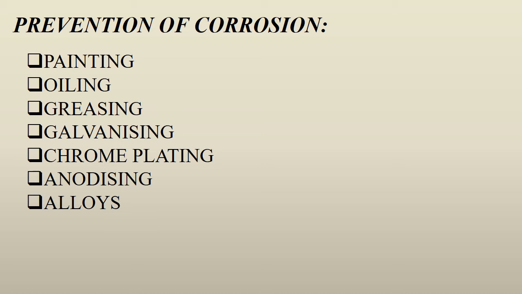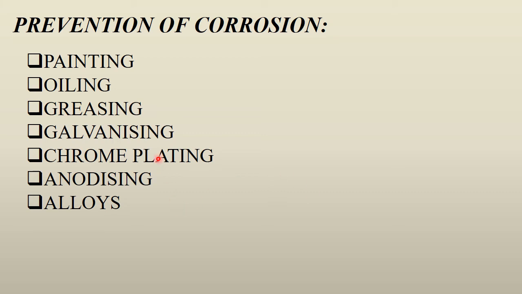Mainly all the machines are made up of iron, and if the machines are not working for a longer period of time, then rusting takes place in them. The corrosion takes place, and we need to oil them as well. So painting, oiling and greasing can prevent rusting and corrosion, if you do this regularly before corrosion takes place.